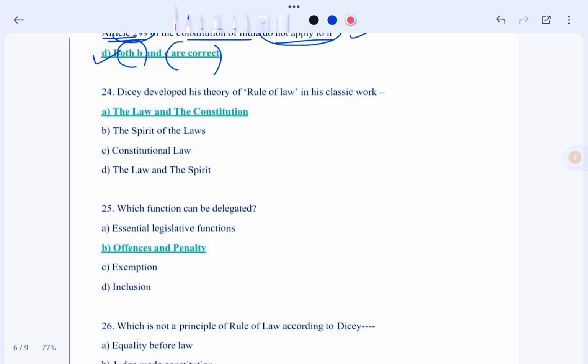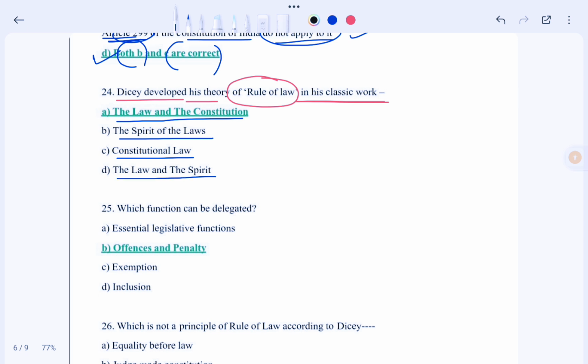So let's see the next question. The next question is: who developed his theory of rule of law in his classic work? Very important question. Let's see the options. Options are: the Law and the Constitution, option B, the Spirit of Laws, option C, Constitutional Law, and option D, the Law and the Spirit.